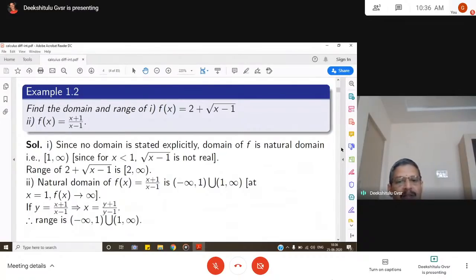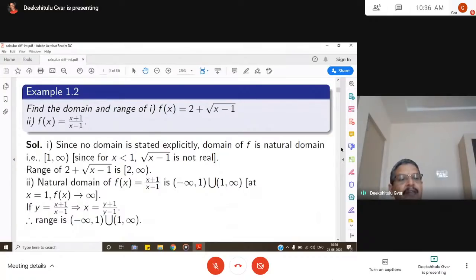For x less than 1, square root of x minus 1 is not real. So the range of f of x is 2 plus square root of x minus 1. When x is equal to 1, f of x becomes 2, and when x is infinity, it becomes infinity. So the range becomes 2 to infinity, closed at 2. Similarly, take the other example, x plus 1 by x minus 1.